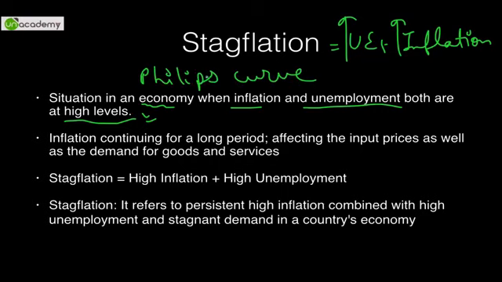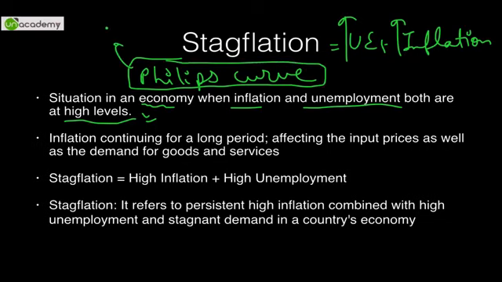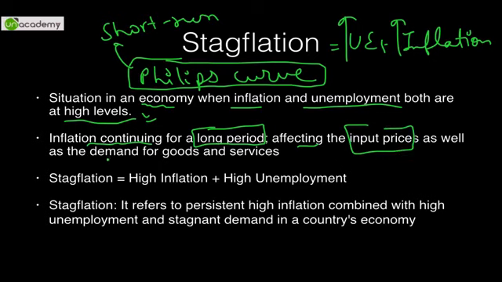I'll teach you what the Phillips curve is. So this is an exception to the Phillips curve. The Phillips curve is only valid in the short run. Anyway, we will deal with it in the last. So inflation is continuing for a long period, and it affects the input prices, plus it also affects the demand for goods and services. It will not only lead to inflation increasing, but since the input prices are affected, wages will not be able to be provided at the same level, so the unemployment rate will increase.